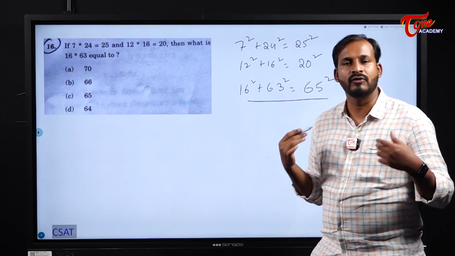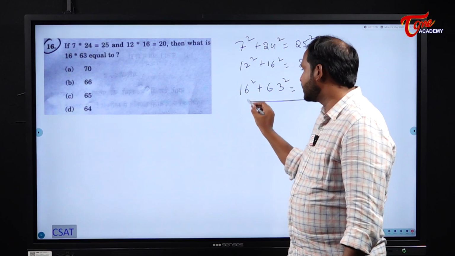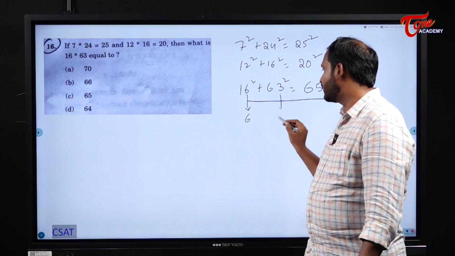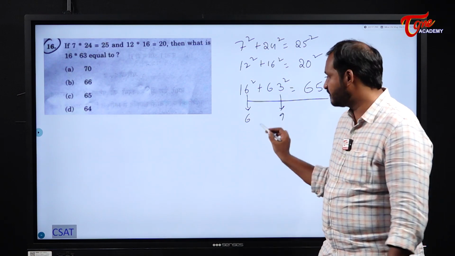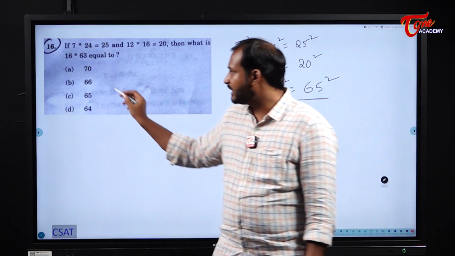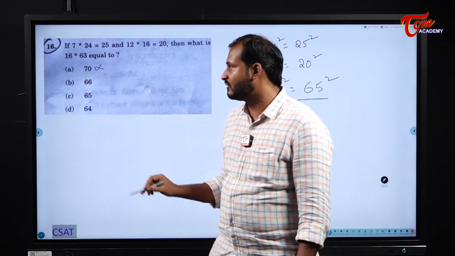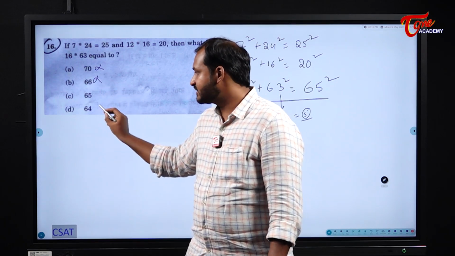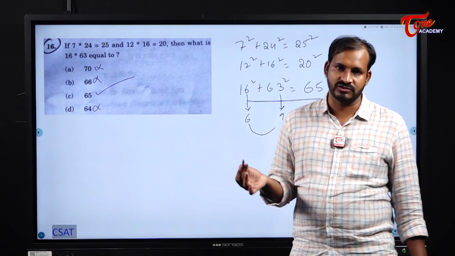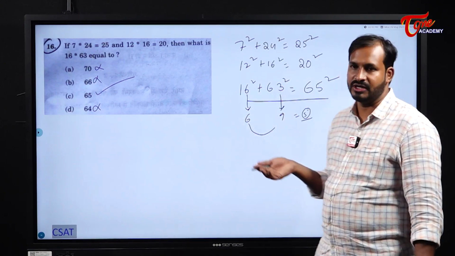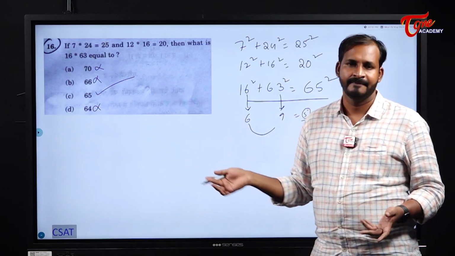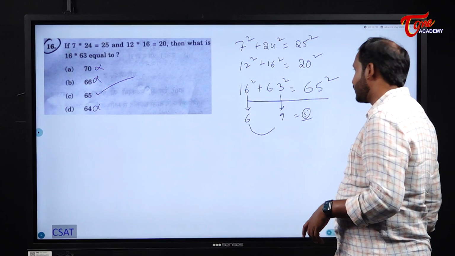65 square. Or else if you are really good in finding the unit digit, what is the unit digit you will get here? 16 square means unit digit 6. 63 square means what is the unit digit you will get? 9. 6 plus 9, what is it? 15, so the unit digit of my answer should be 5. If I square this one, the unit digit is 0. If I square this one, I will get unit digit 6. The only option left for me is 65. You can do it like that also. Or else simply find the square root of that value, you will get 65. In any way you can do it, or option verification. It is up to you. In less than a minute you can solve that one.